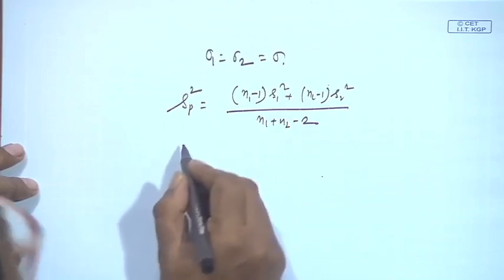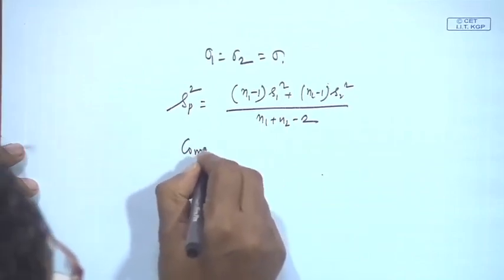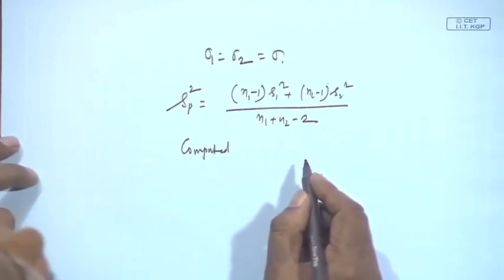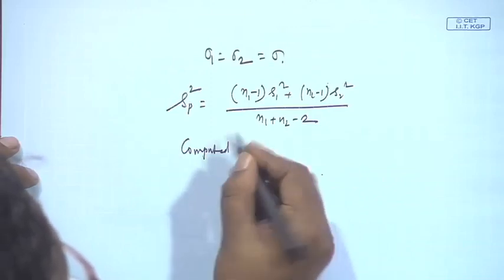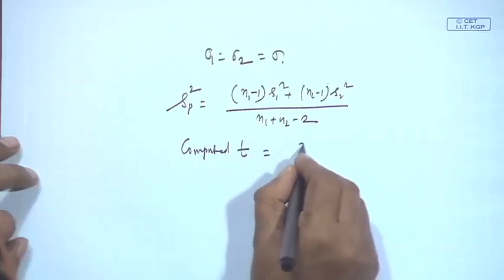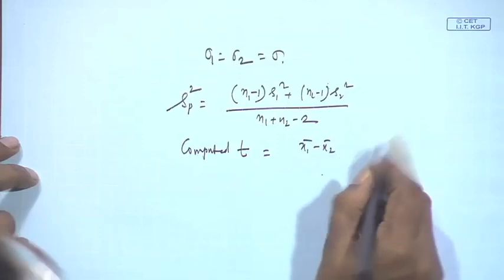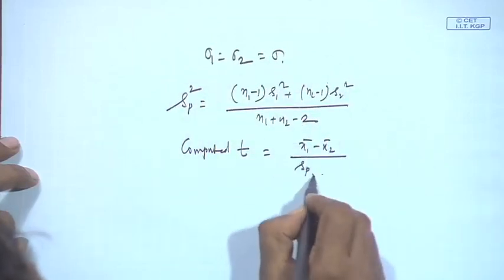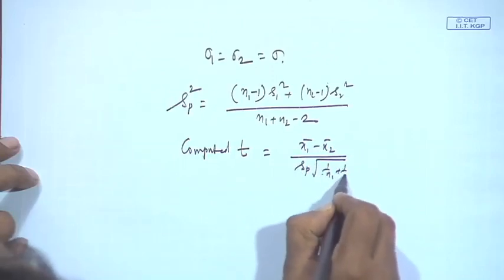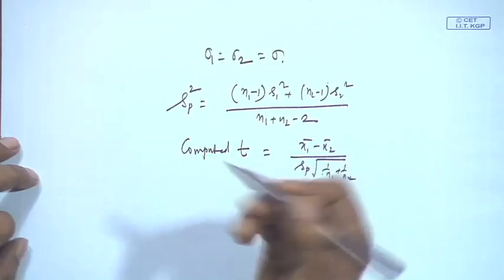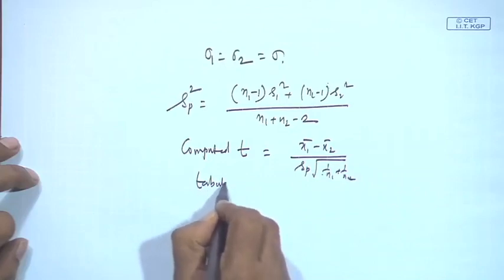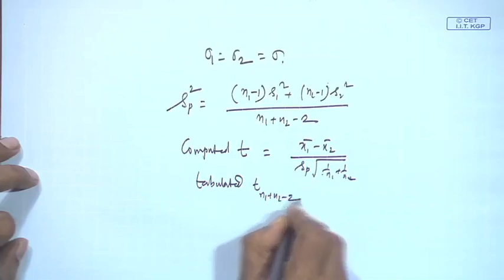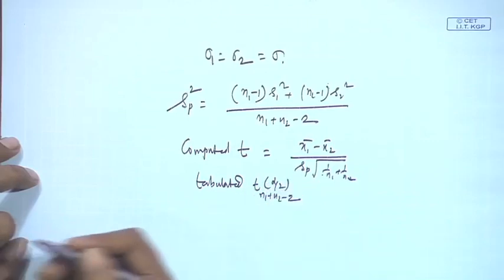And your statistic, that is the computed value, under H0: mu 1 equal to mu 2. If I use t, computed t will be x1 bar minus x2 bar minus 0, because mu 1 minus mu 2 equals 0, divided by S_P square root of 1 by n1 plus 1 by n2, and go for the tabulated t with n1 plus n2 minus 2 degrees of freedom at alpha by 2.